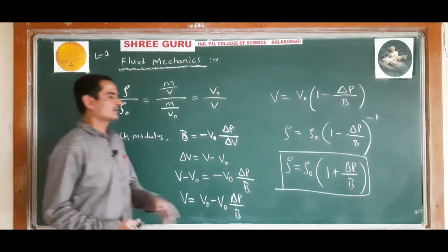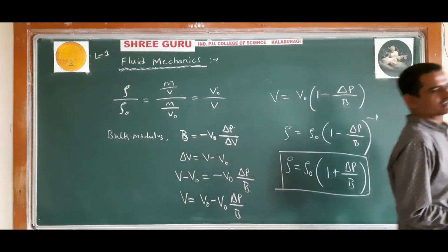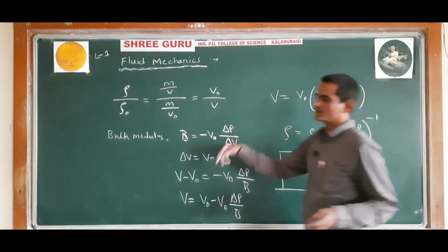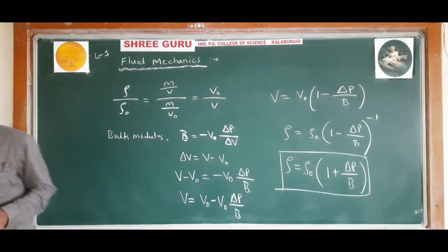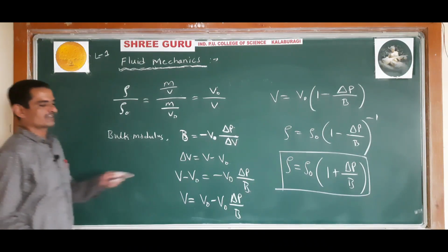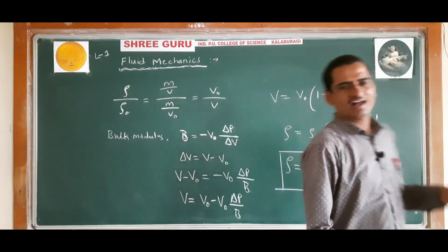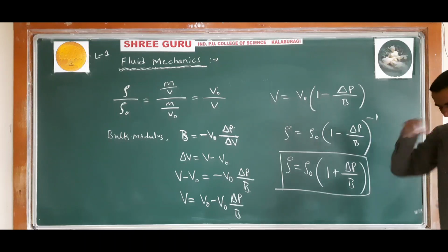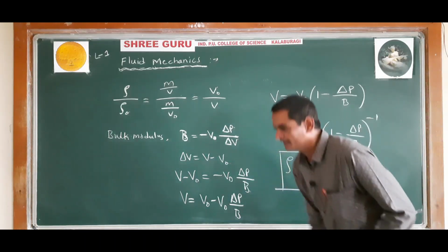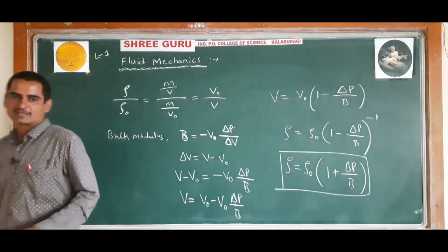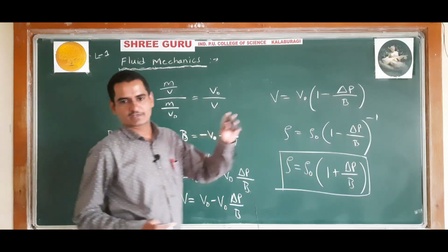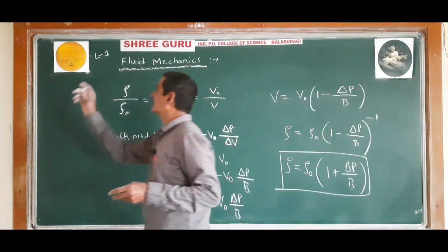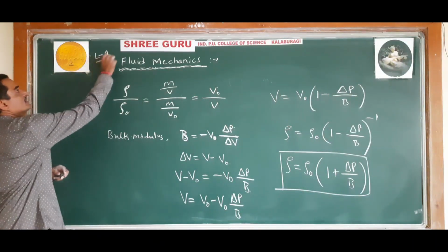Understood? So like this you can understand the variation of density with respect to temperature and the variation of density with respect to pressure. Understood? All these things are not for theory classes, these are for a higher level. Just for your understanding I explained all these things. Okay, this is lecture number 1.